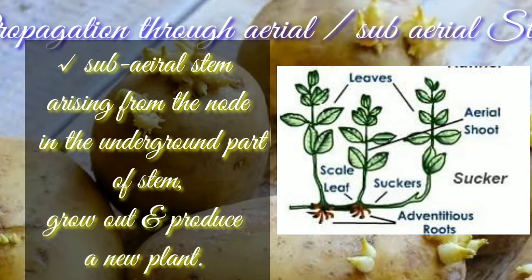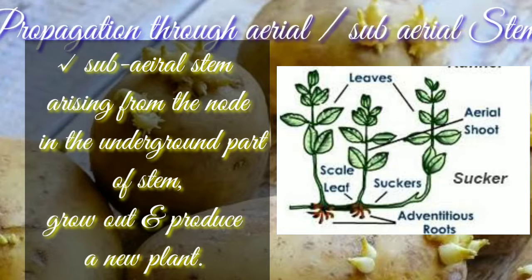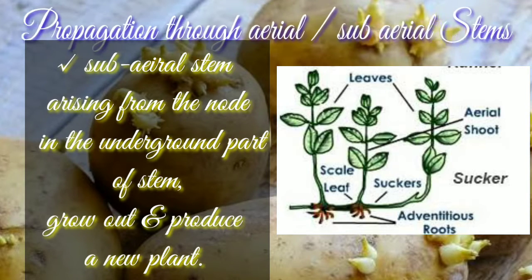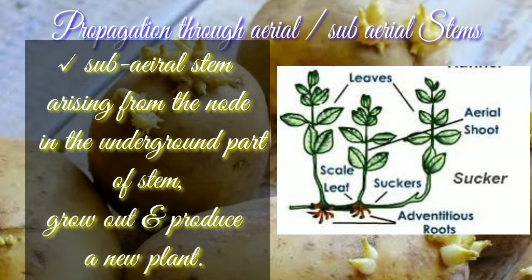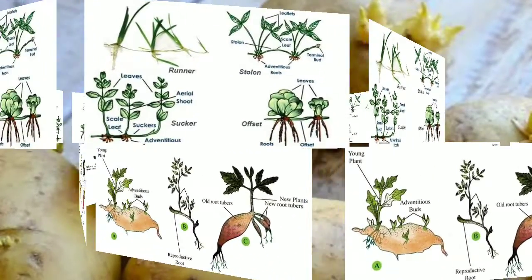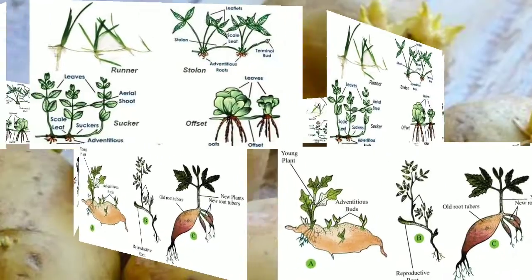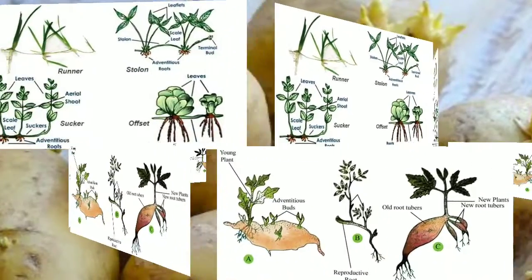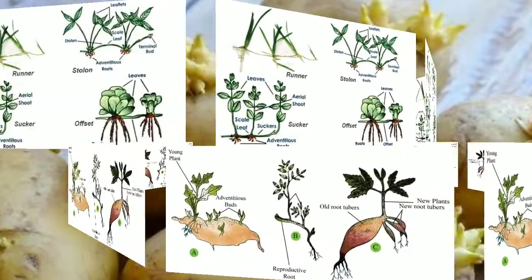These grow out and produce a new plant. Example, bamboo, mint, etc.